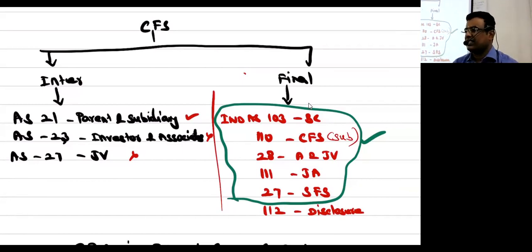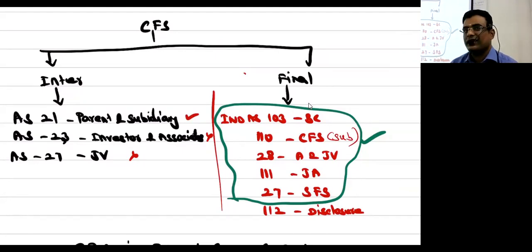Disclosure we will ignore, to be frank. Nothing is there. A very simple definition is given. It has nothing to do with CFS. The other green color circle is completely about CFS, and on 110 we are going to spend a lot of time. Tell me, which standards talk about CFS?